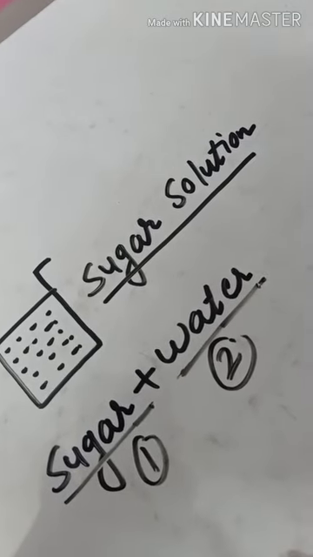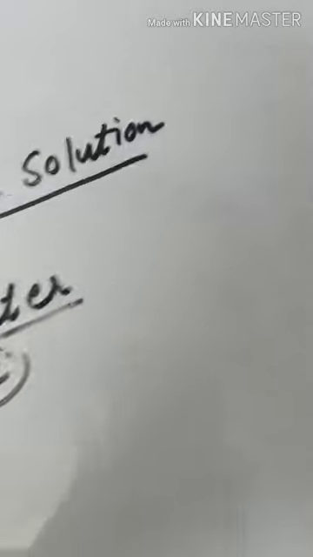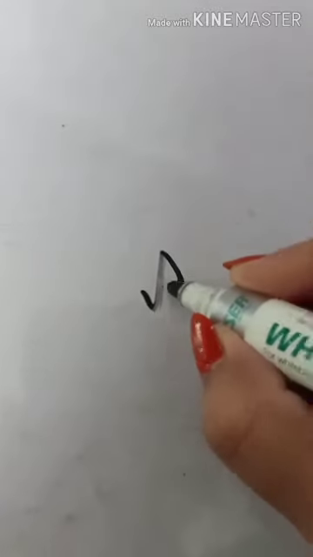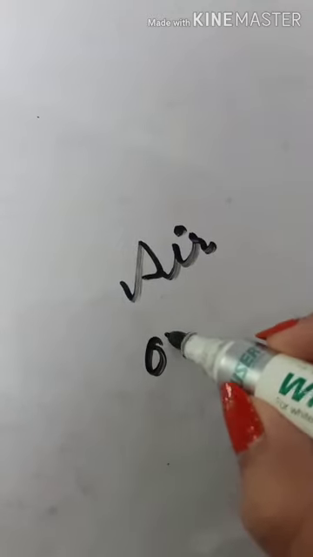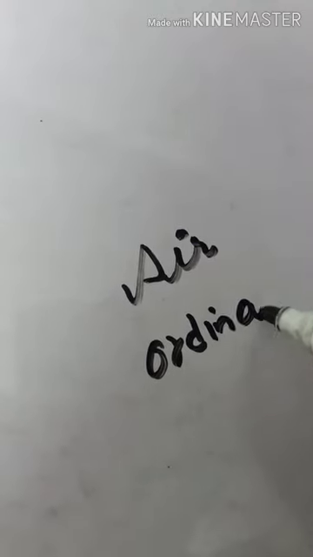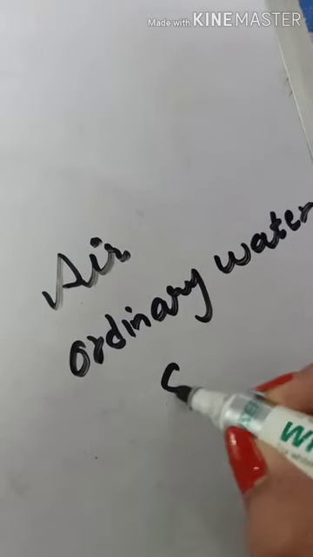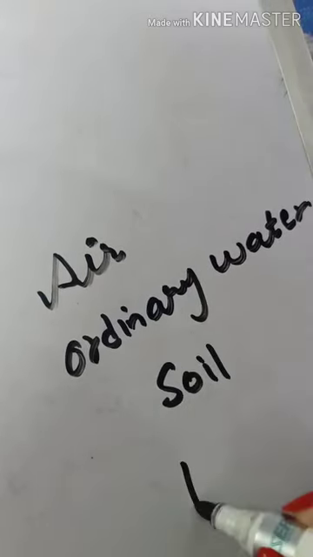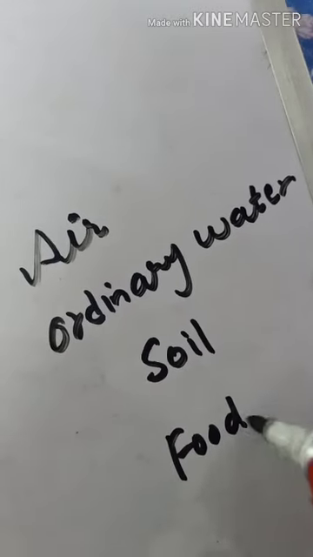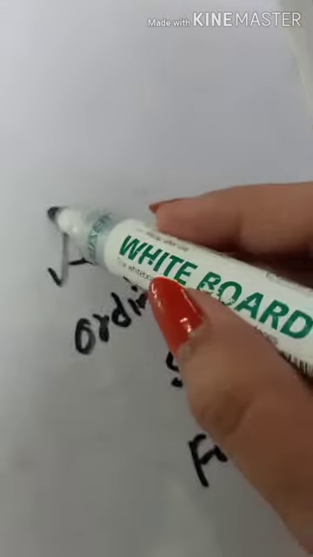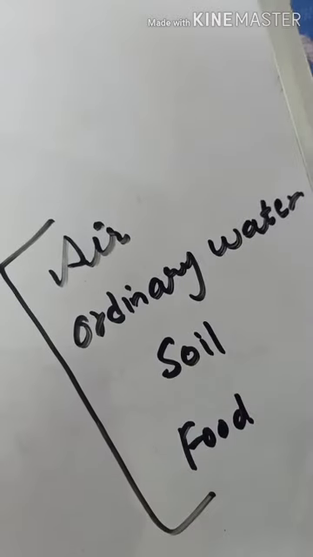Some other examples of mixtures we have are air, then ordinary water, then soil, then food we eat, etc. So, all these are examples of mixtures.